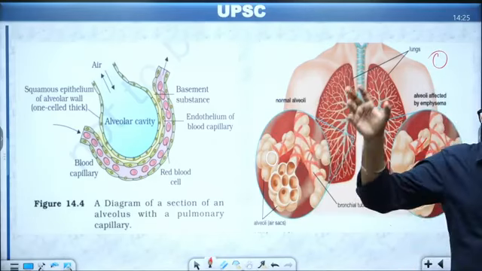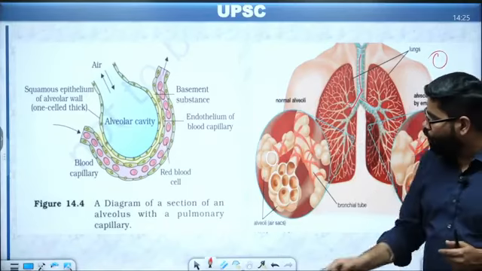Lungs is basically a combination of all these smaller alveoli and the bronchial tubes. So in general, when we make the diagram of lungs, we simply make it like one big thing. But inside it you will find the trachea. It is breaking down into bronchi, one bronchus, another bronchus. So here it is the right bronchus, left bronchus. It will break into bronchial tubes, further fine structures, and finally the alveoli.